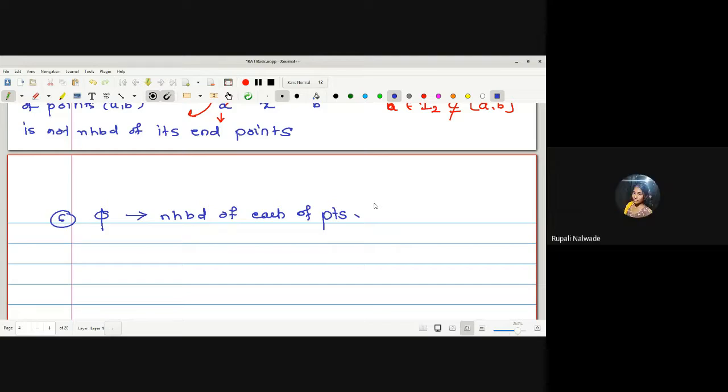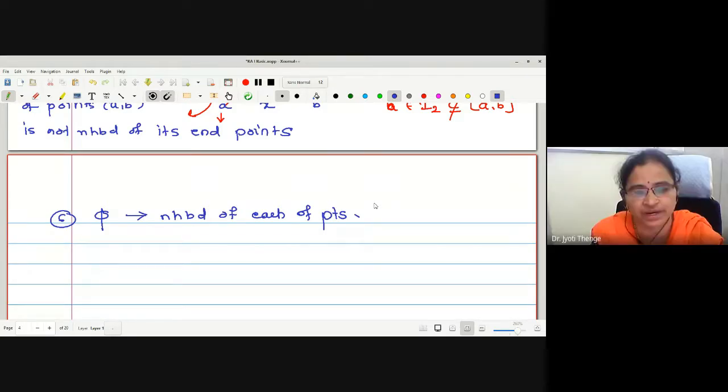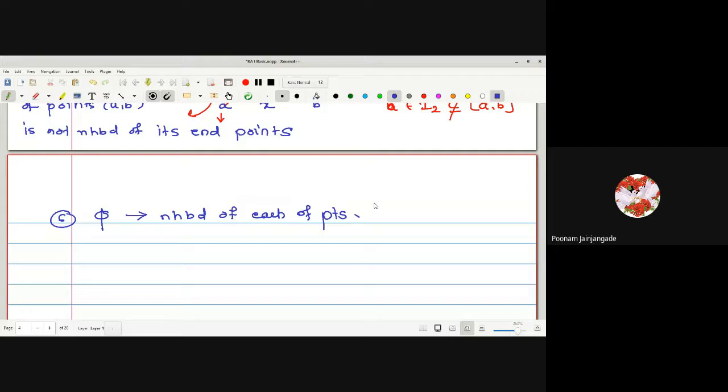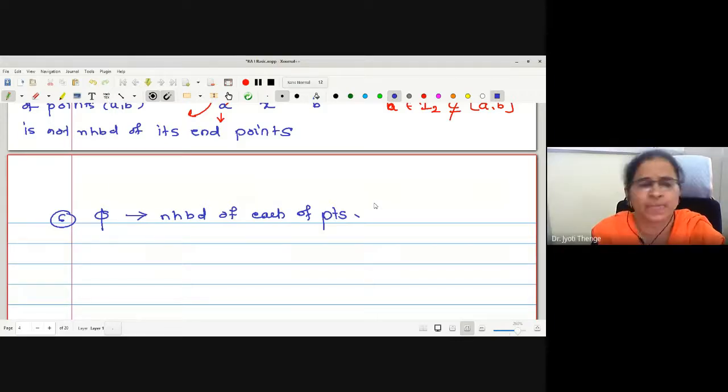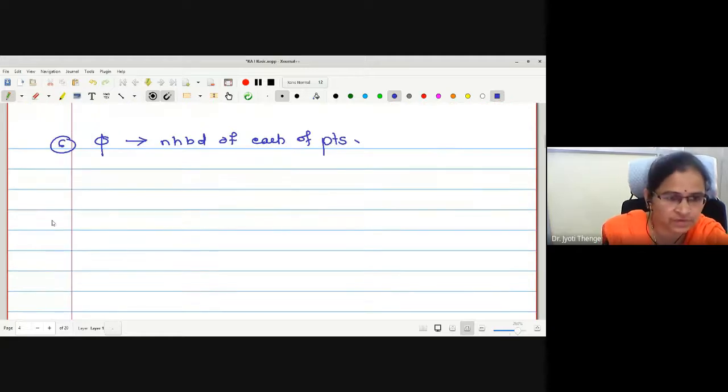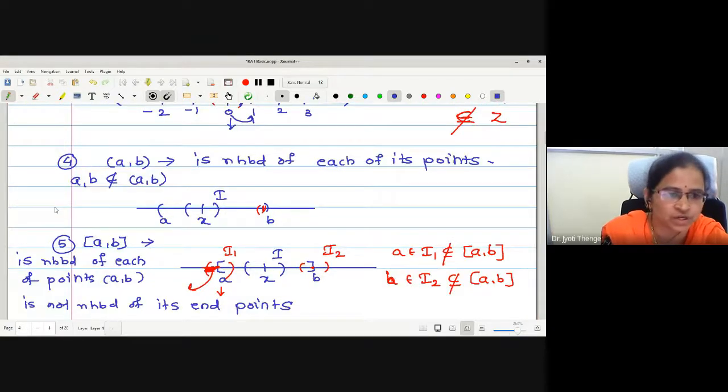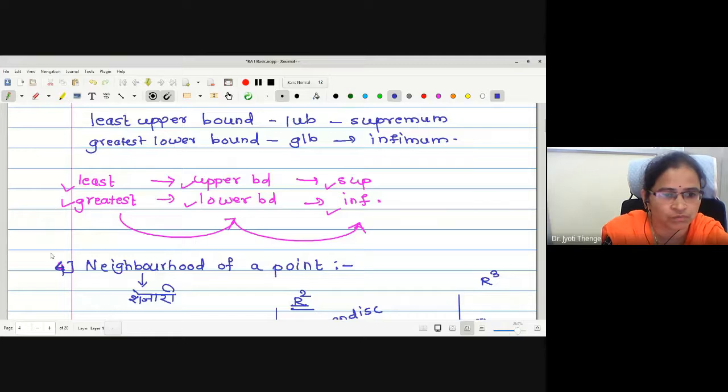It does not contain any element. There is no element. Therefore, actually the definition says that if there is an element, it has to be a neighborhood. There is no element. Therefore I can claim it is the neighborhood of each of its points. Next, we will go for the next definition.